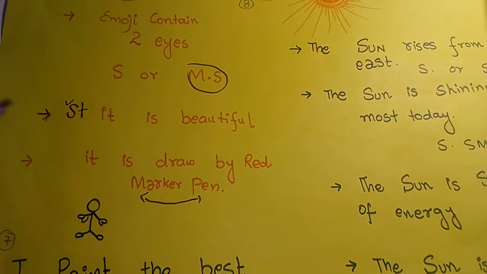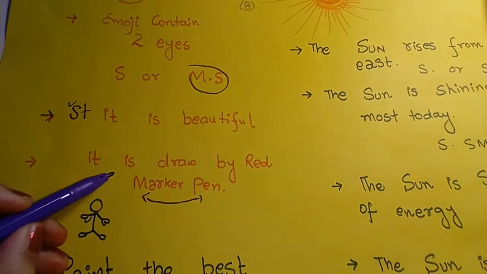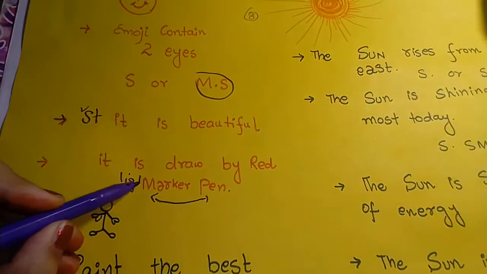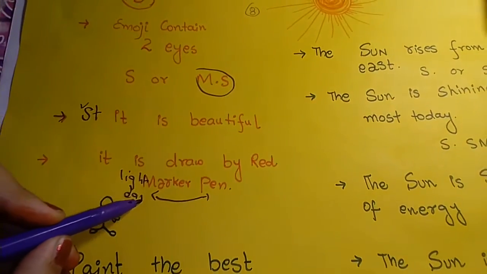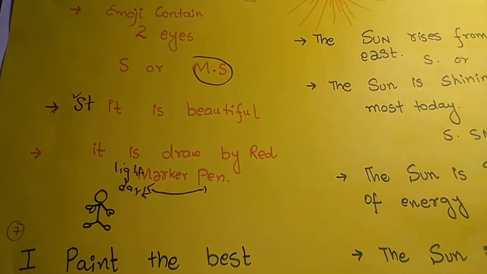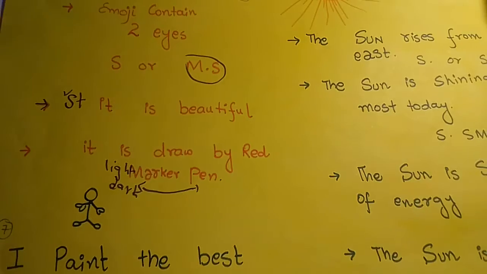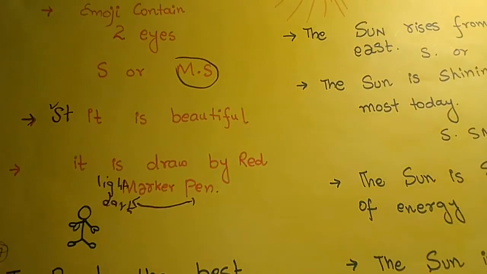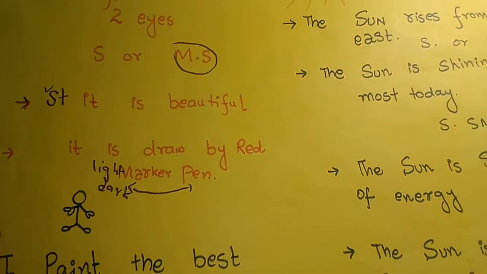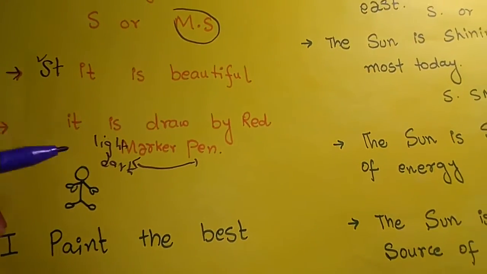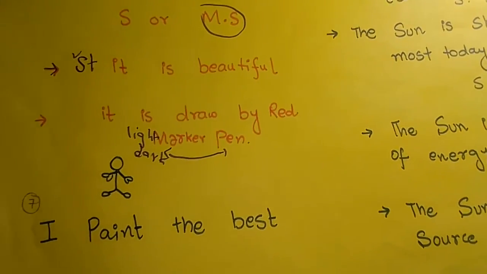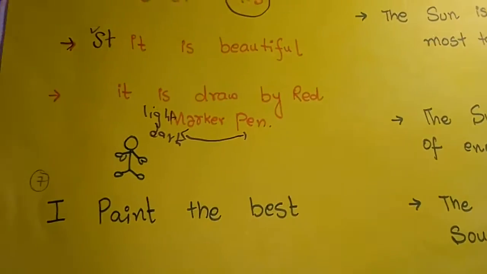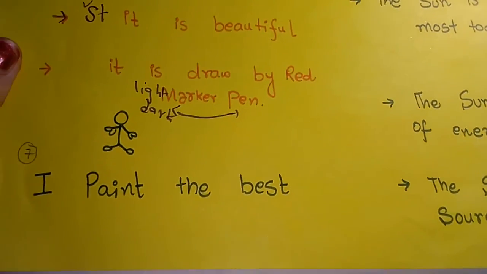When I say light red marker or dark red marker, then the possibility is different for different times. That's why it is only information, because it may be dark or it may be light at different times.